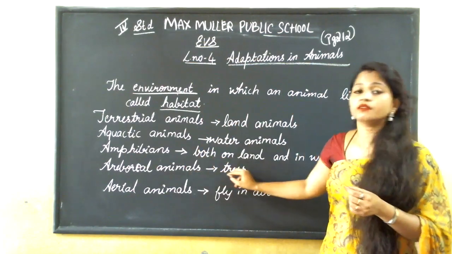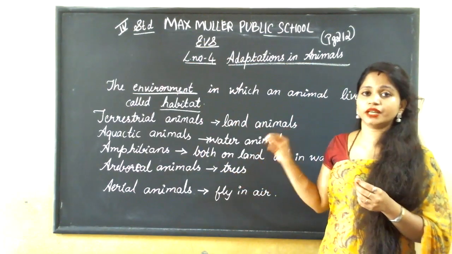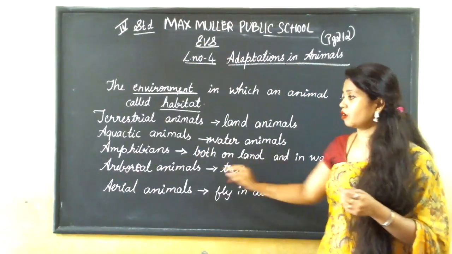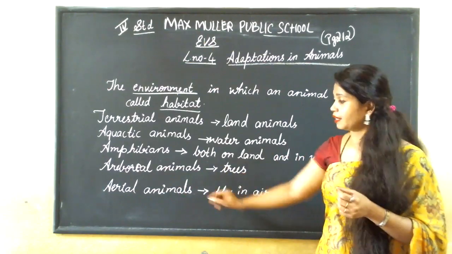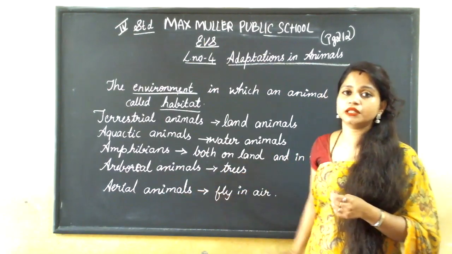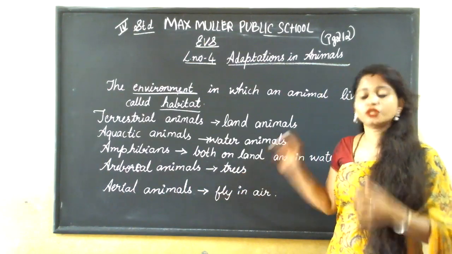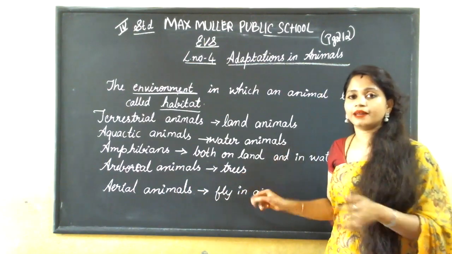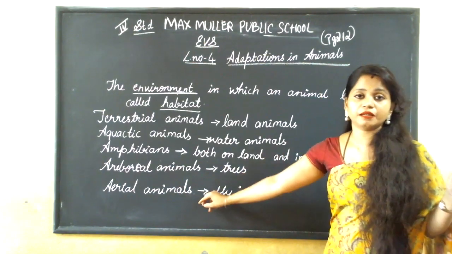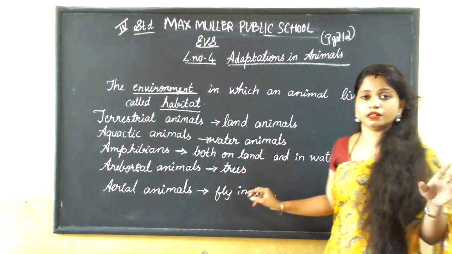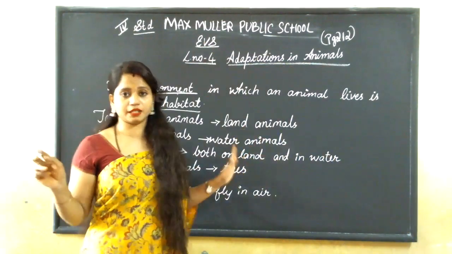The animals which spend most of their time on the trees are called arboreal animals. Lastly, the animals which spend most of their time in the air by flying are aerial animals. Example, the birds. Understood? This is the main thing you have to understand.